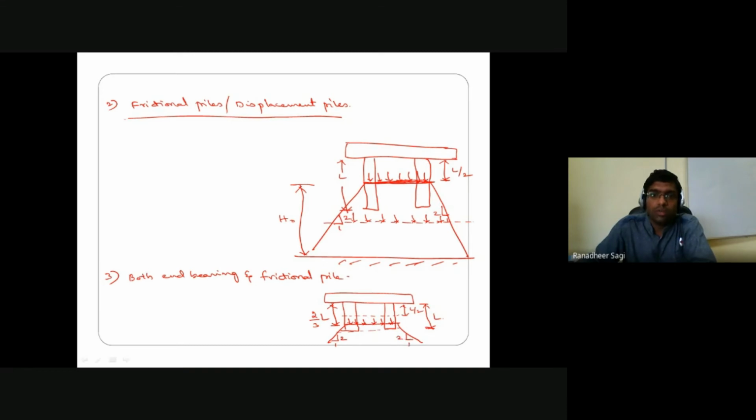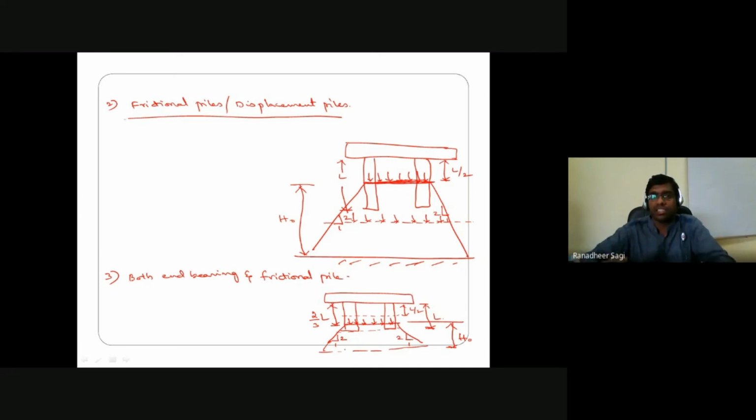So with this, we'll try to understand what is going to be the height of the clay layer. This is going to be my height of the clay layer in which the consolidation settlement is what we are looking at. Once the height of the clay layer is known, then we'll try to locate where the center of that clay layer is, and at that center of the clay layer, how much is the initial effective stress, how much is the increment in stress is what we calculate, and accordingly we go ahead in calculating the subsequent consolidation settlement in that particular pile group foundation which is embedded in clayey soil.